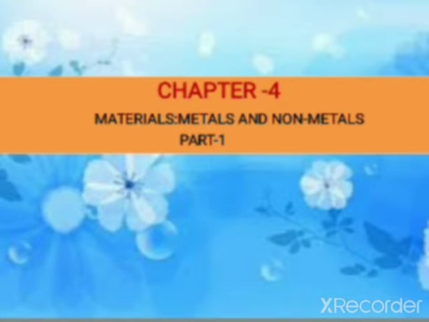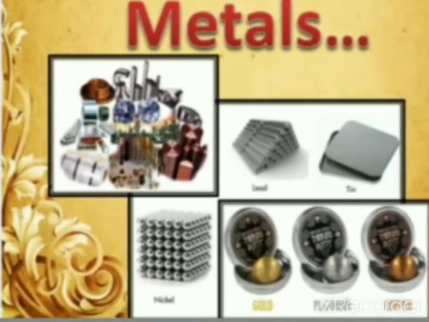In this video, chapter 4, part 1 science, we will discuss materials, metals and non-metals. Elements are classified into metals and non-metals based on their physical and chemical properties. Most elements are metals, however, all elements are not metals. Some have different properties and are called non-metals. All metals have some common properties.